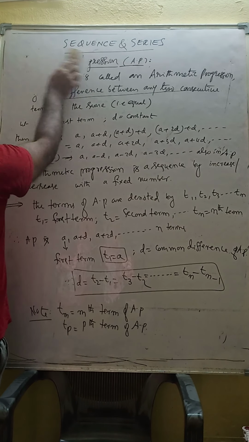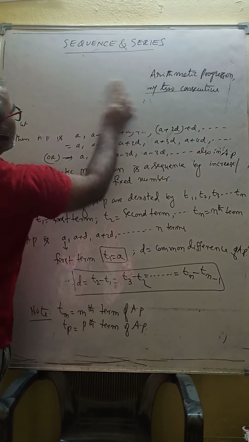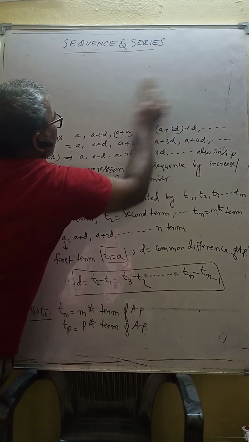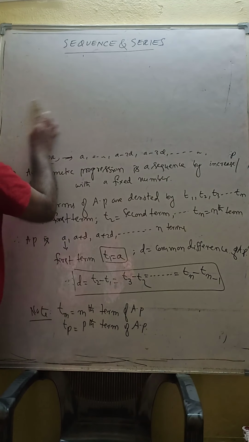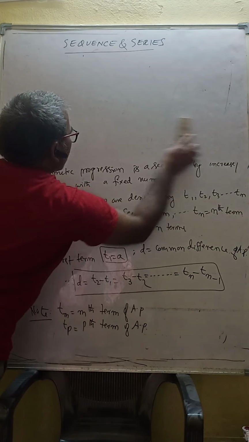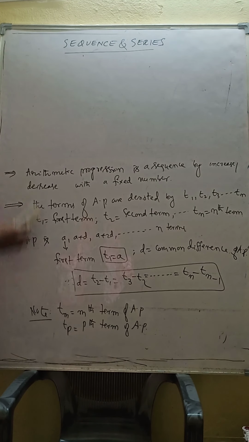Okay, now I will discuss the nth term. How to find the nth term of AP?